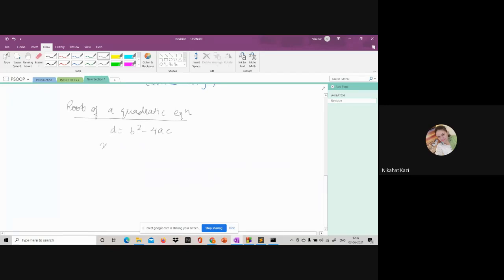What are the roots? Minus b plus minus root of b square minus 4ac, by 2a. Yes, 2a. So these formulas are given to us. We simply have to write the C++ code.